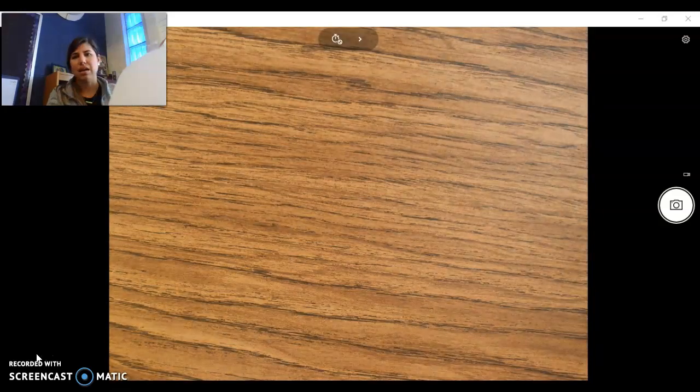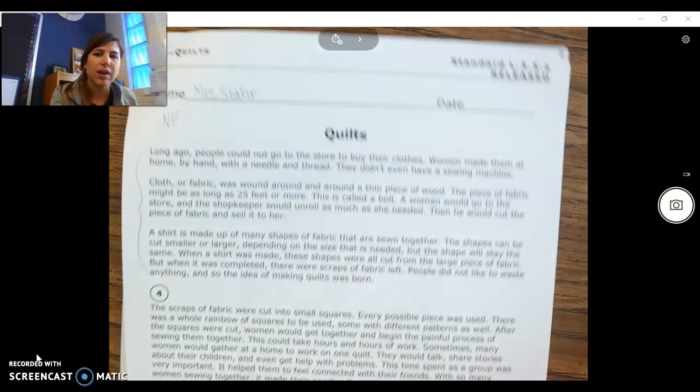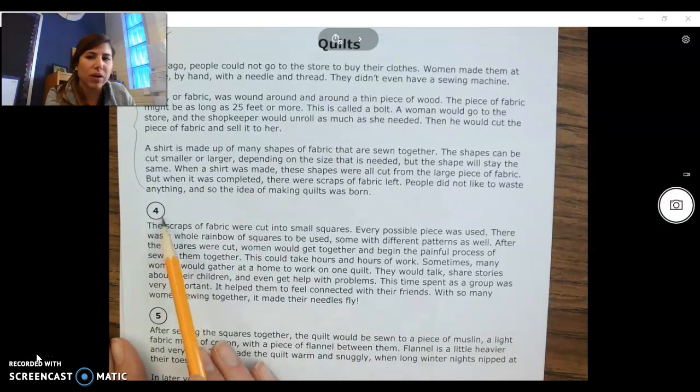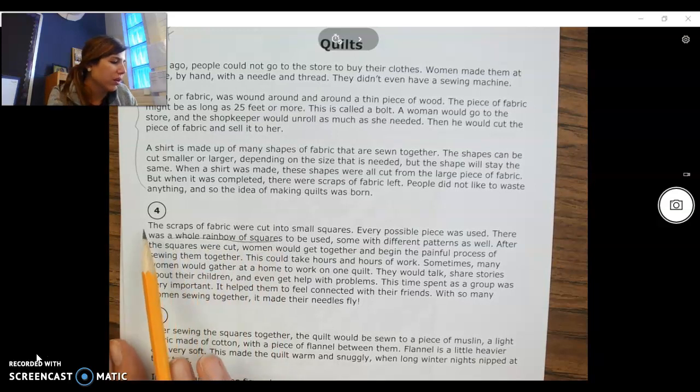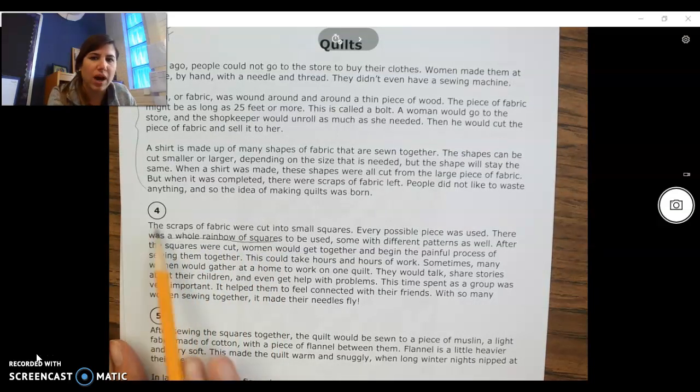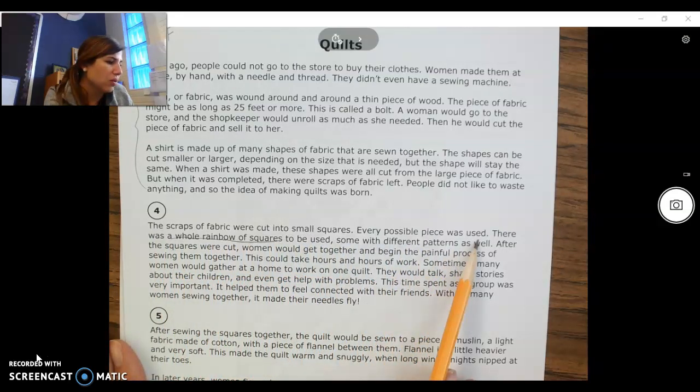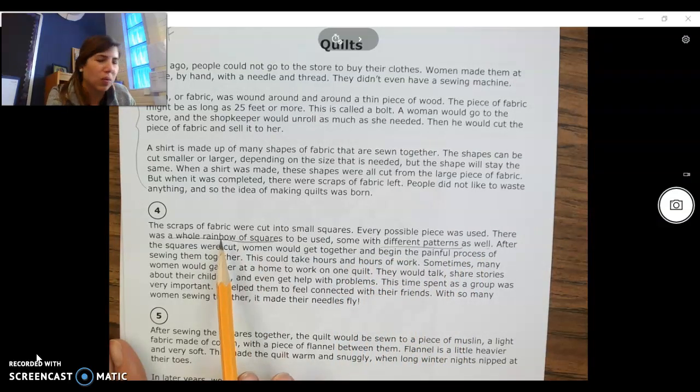We might already have an idea, thinking about a rainbow, but let's see if we can find it in the text. Paragraph 4 is labeled for us, and we're looking for a whole rainbow of squares. So I'm going to read, oh, there it is, a whole rainbow of squares. So let me read starting from the beginning of this paragraph. The scraps of fabric were cut into small squares. Every possible piece was used. There was a whole rainbow of squares to be used, some with different patterns as well. So I'm noticing different patterns, and when I think about a rainbow, rainbow makes me think of different colors.